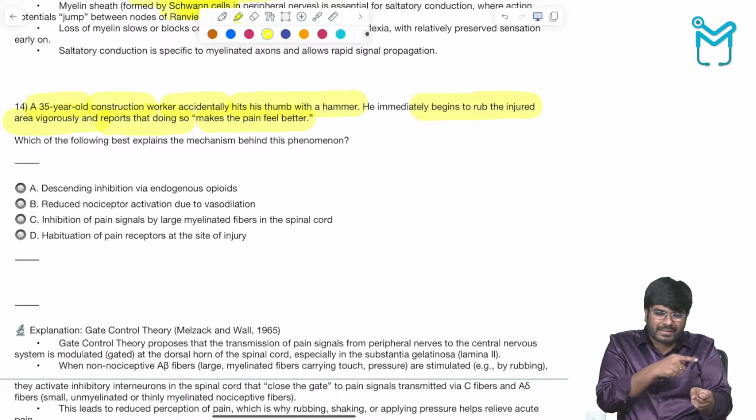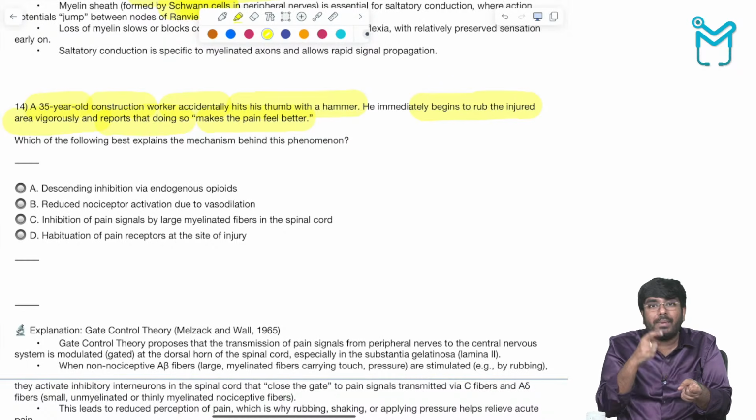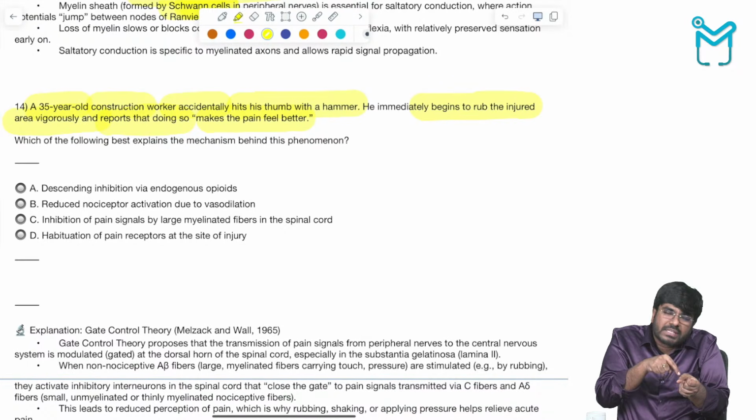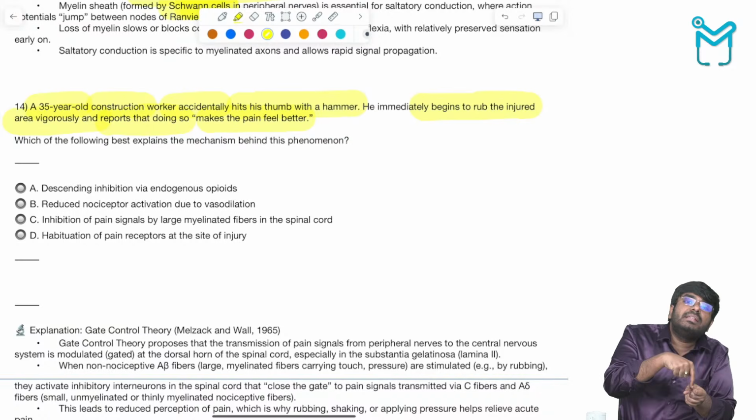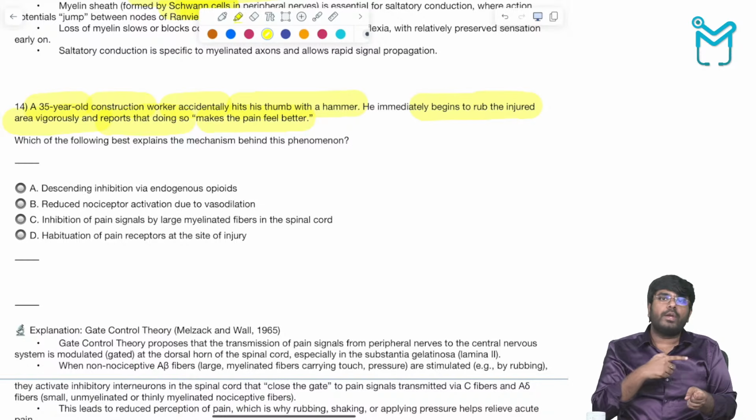Sir, actually pain is going like this, through the C fibers. Now whenever you give massage, what will happen? Giving massage is going to activate the A beta fibers, large myelinated fibers. From the same region, C fibers are activated taking the pain. Now in the same region, if you give a non-painful stimulus or give massage, the A beta fibers, which are highly myelinated fibers, are activated. These highly myelinated fibers will inhibit the pain fibers. They will inhibit the pain signals going to the brain.